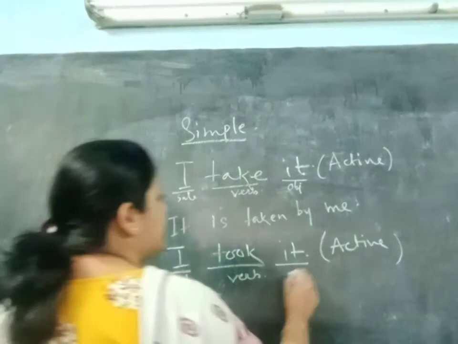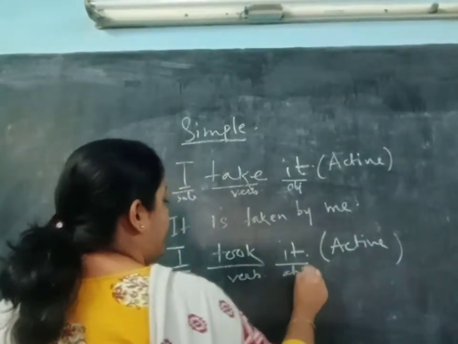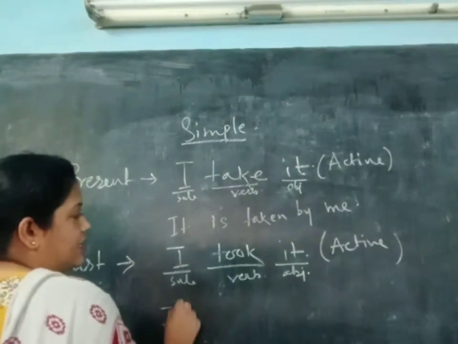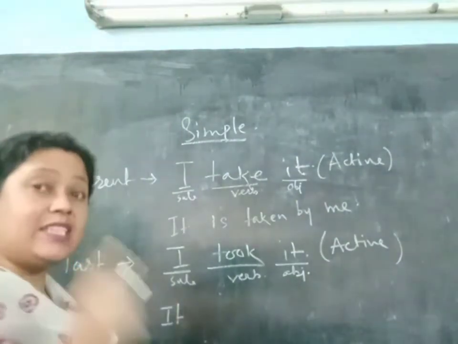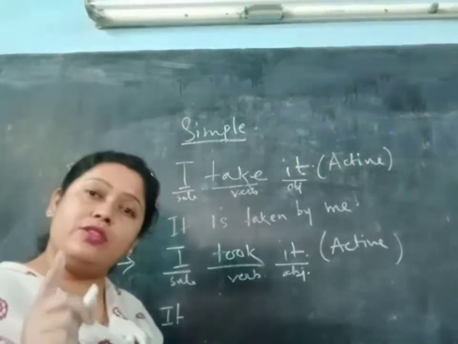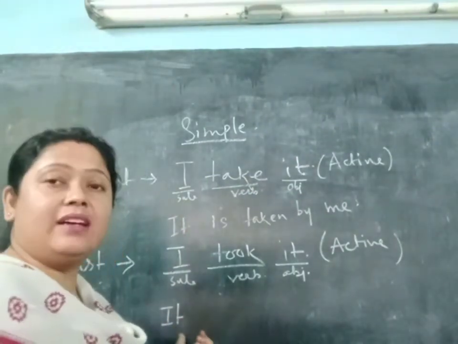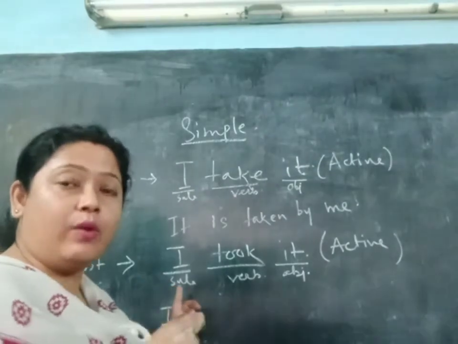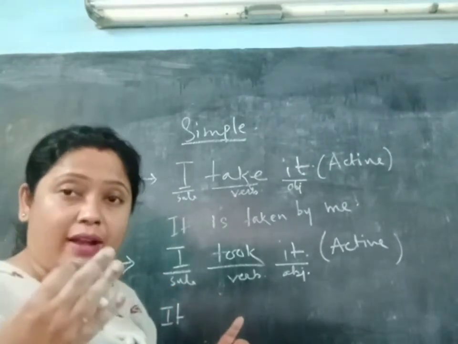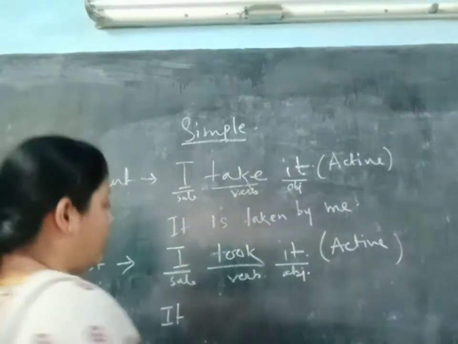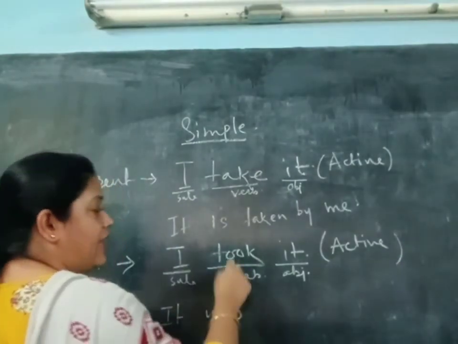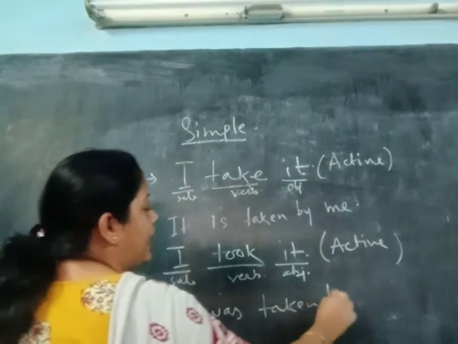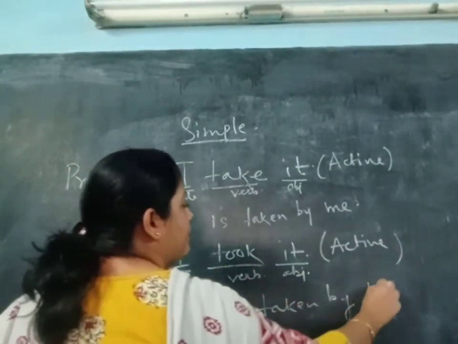Then tea. Tea is actually the object. Now you see it will become the subject. So tea, as it is past tense, the be verb should also be in past tense. And see, it means only one. So it should be it was. It was take, took, taken. It was taken by. I will become me.